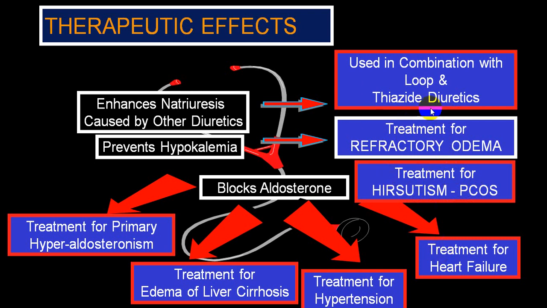Mainly it is combined with other loop diuretics for treatment of heart failure. It can also be utilized in resistant hypertension. It is the main drug of choice in case of edema due to liver cirrhosis, where there is a secondary hyperaldosteronism. It can also be utilized in primary hyperaldosteronism. So these are some of the indications of potassium sparing diuretics.